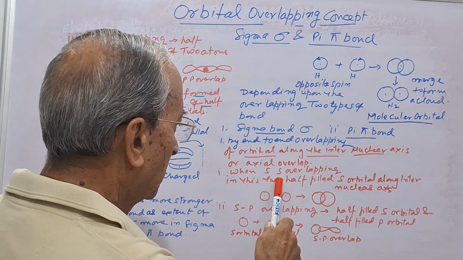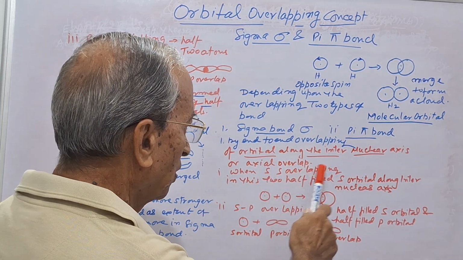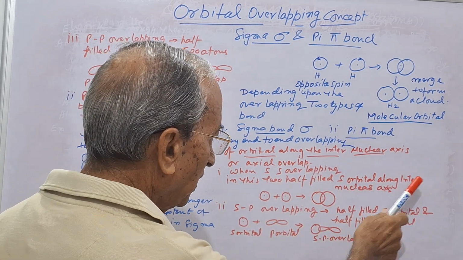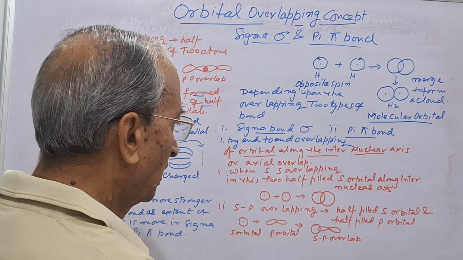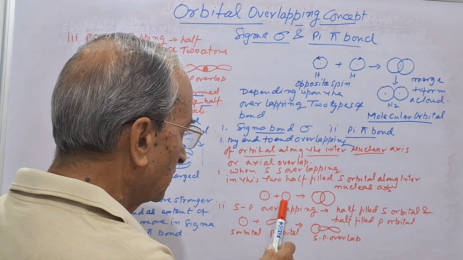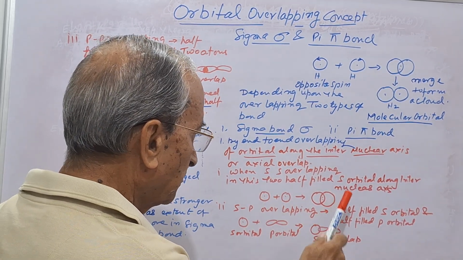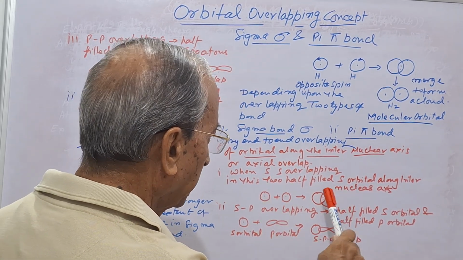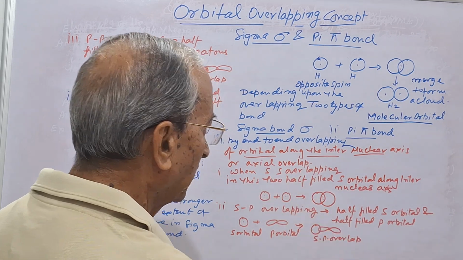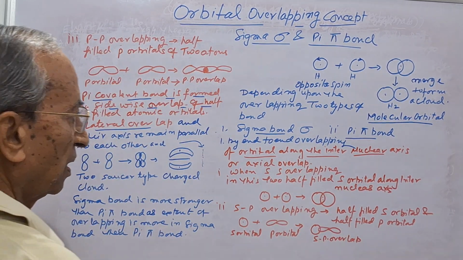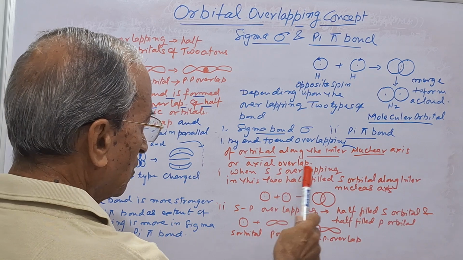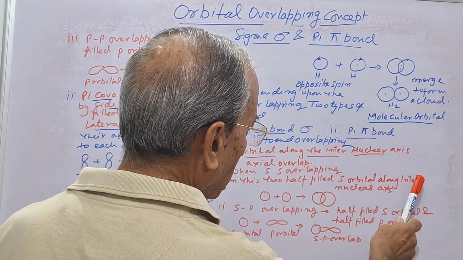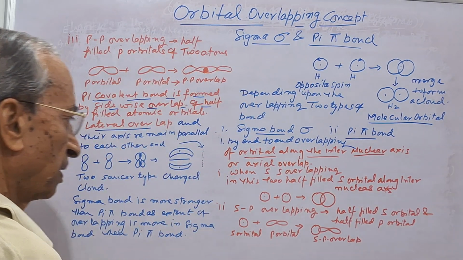In the first case, s orbitals overlapping: these two half-filled s orbitals overlap along the internuclear axis, so overlapping of the s orbitals of the two atoms takes place end to end, along the axis. So this is the first case, when ss overlapping takes place in these two half-filled s orbitals along the internuclear axis.